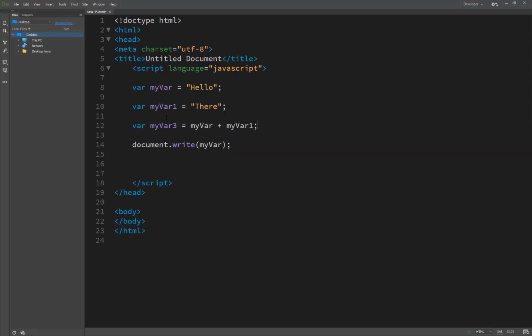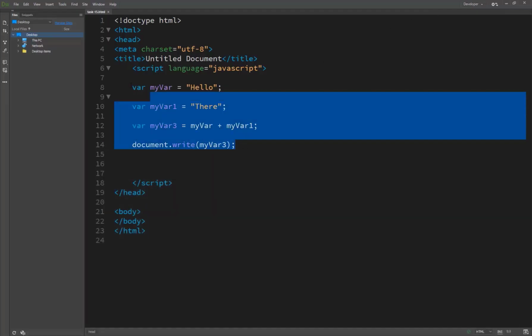In this situation, the plus sign is basically concatenating the two texts into one. It's not addition, because these are strings, not numeric variables, which would be added. So the plus sign here only concatenates the two variables, and now you print variable 3 and you get the result, hello there.